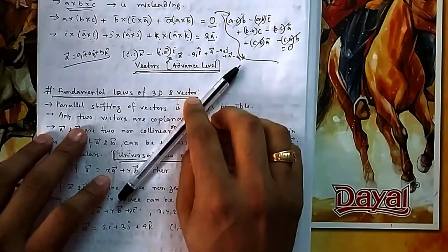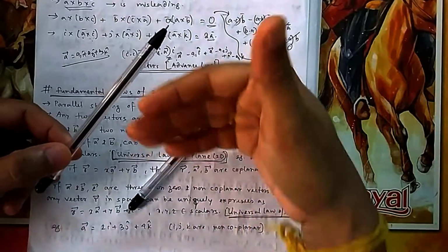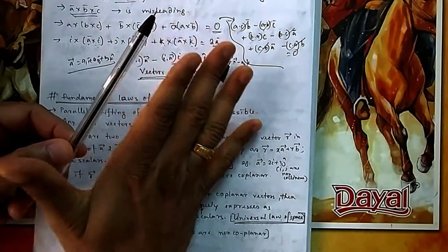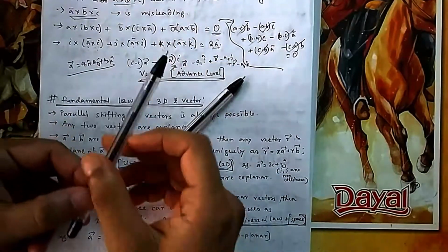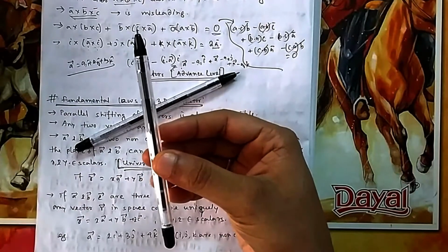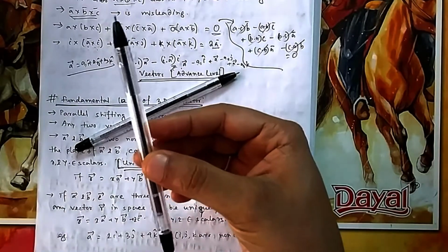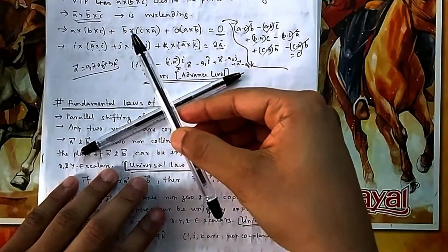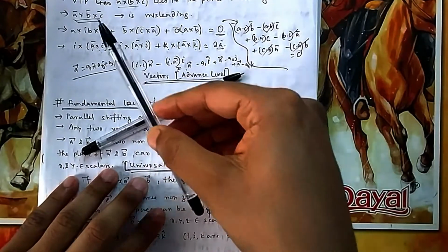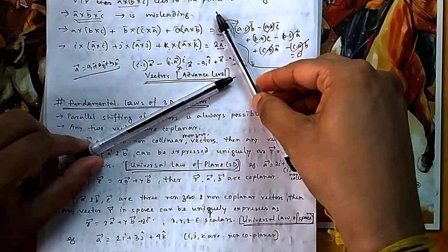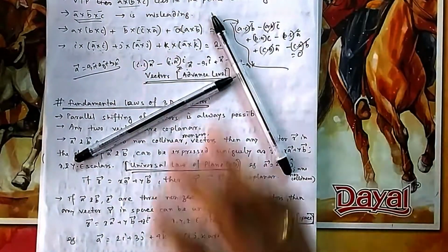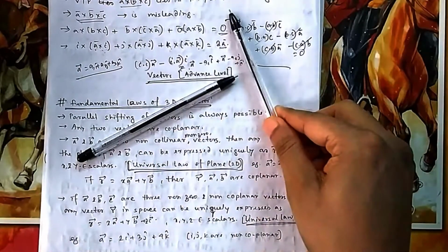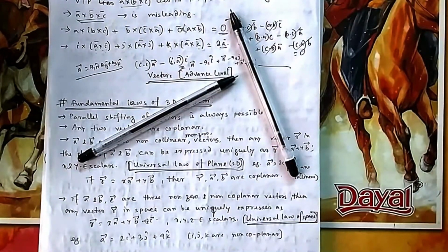Any two vectors are coplanar. So you take any two vectors. Suppose these are the vectors, so you can obviously place a plane. You can place a paper here so that they lie in a plane. Now you can think, sir, how are these two coplanar? Now I told you, because you can shift this anywhere. So if you shift it from here to here, the direction I am not changing, so I am shifting it here. I am just dropping it onto the surface, or you can move it there, so that they become coplanar. They are in the same plane, you can see. So any two vectors are coplanar because parallel shifting is possible. You can shift a vector from here to here, so they become coplanar.